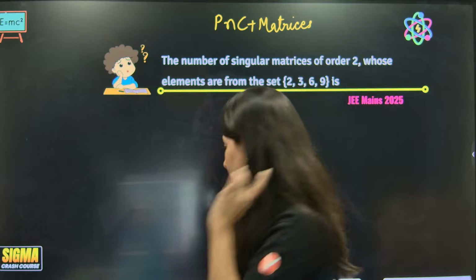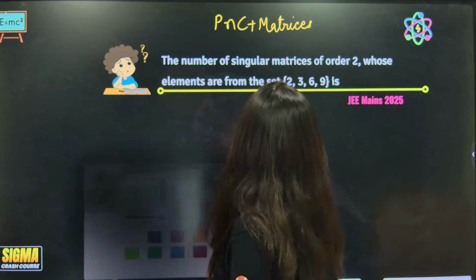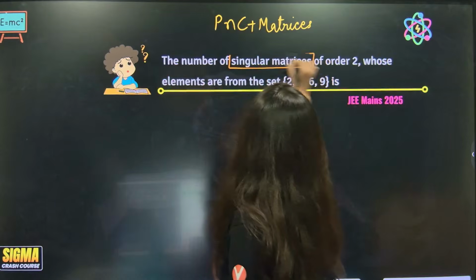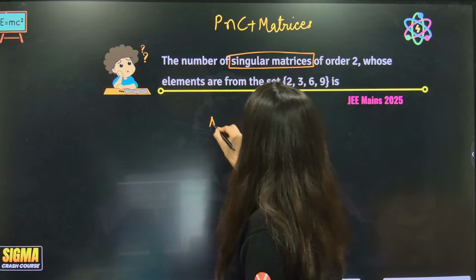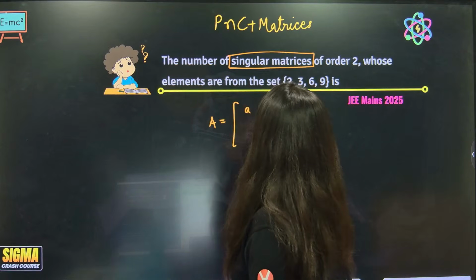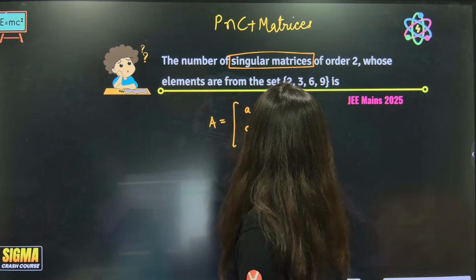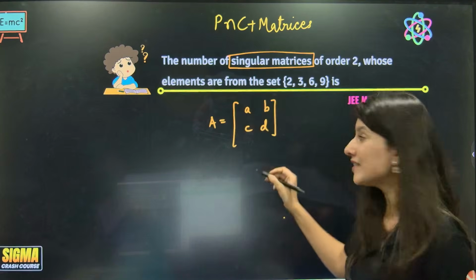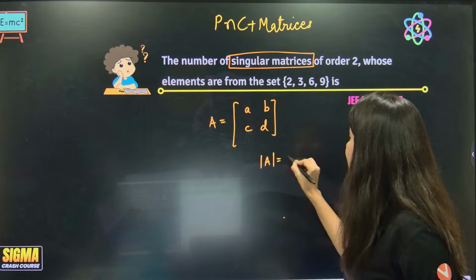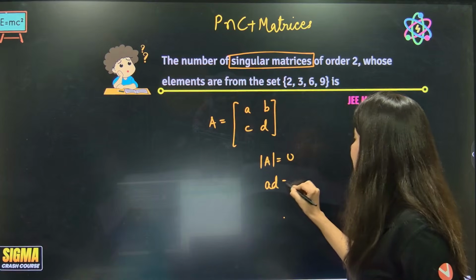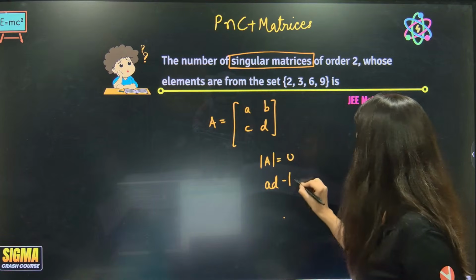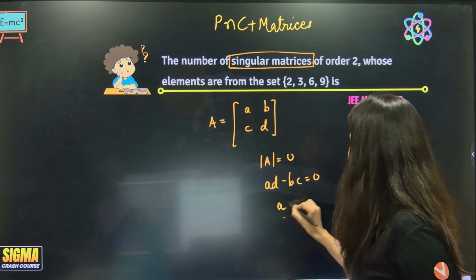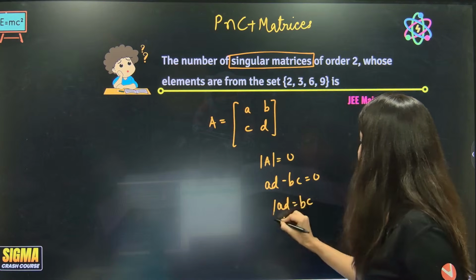The number of singular matrices of order 2. First of all, let's assume a matrix A, B, C, D. Correct? Now singular means the determinant should be 0. So AD minus BC is equal to 0. That means AD and BC are equal.